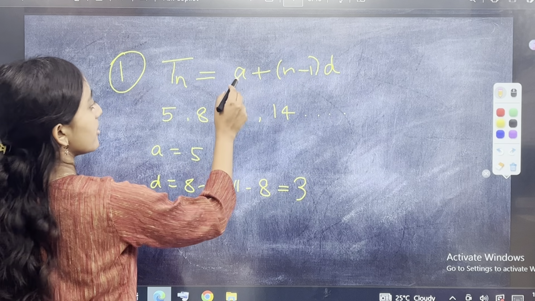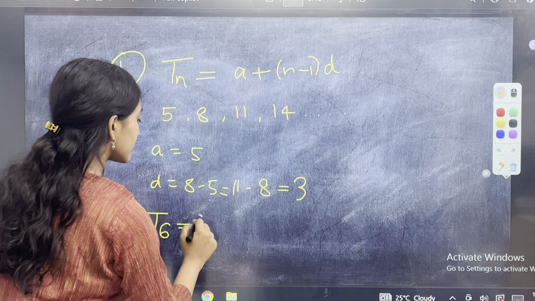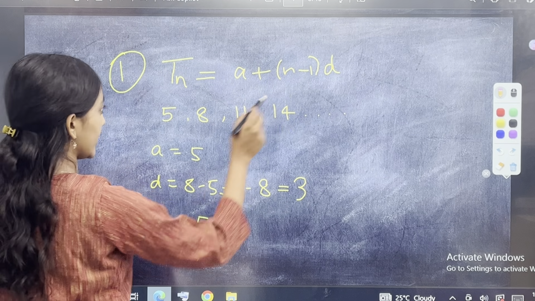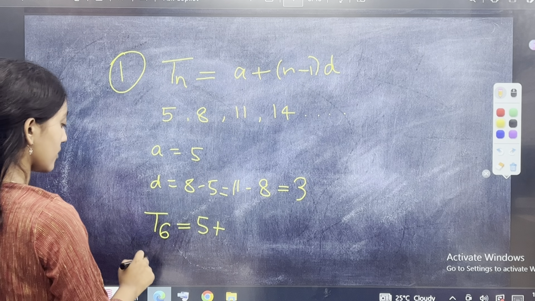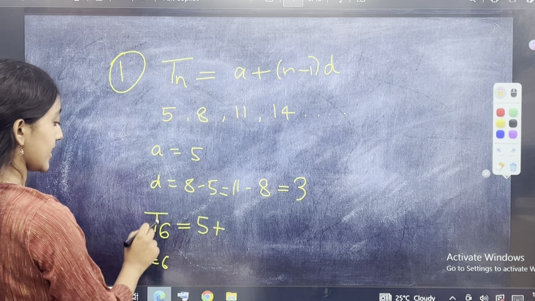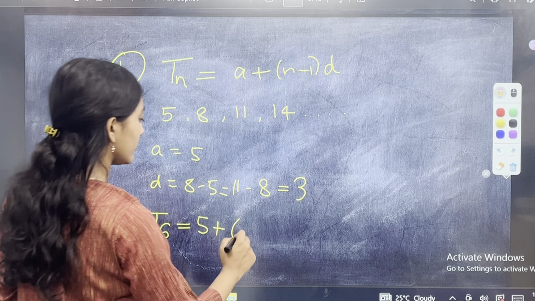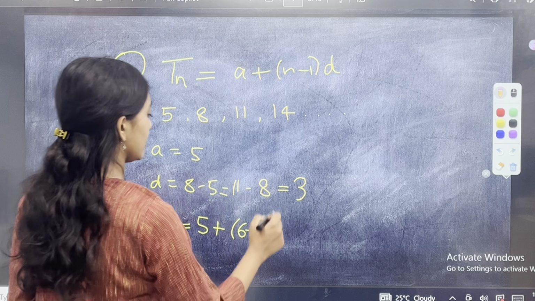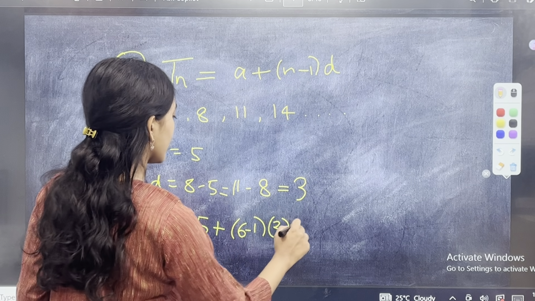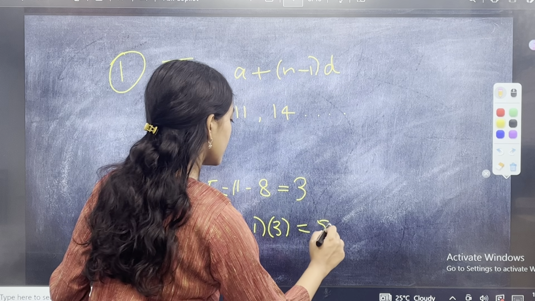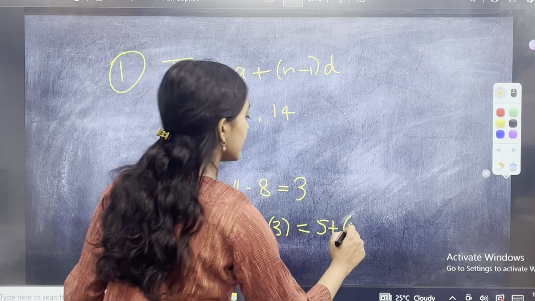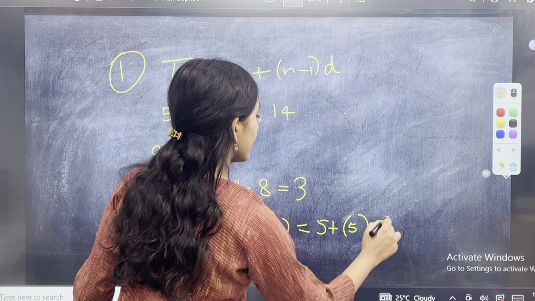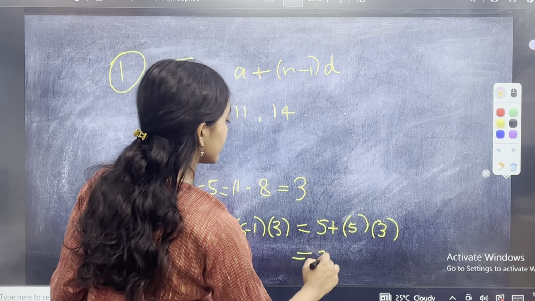Okay. Now I am asking you what is the 6th term of this particular AP. Let's apply the formula: A, which is 5, plus n minus 1. Here n is equal to 6 because it is Tn. So n minus 1 will be 6 minus 1, into D, which is 3. So it is 5 plus 6 minus 1 is 5, into 3. 5 3s are 15. 15 plus 5 is 20.